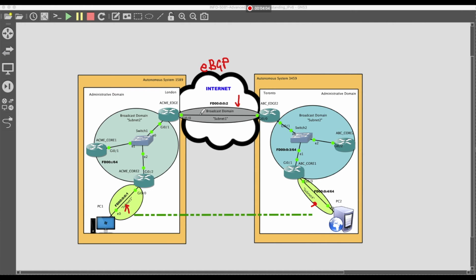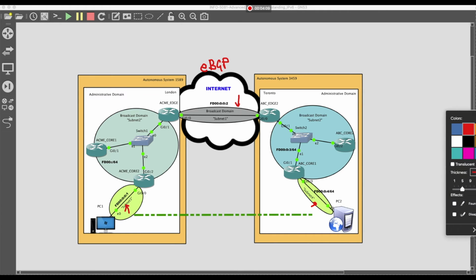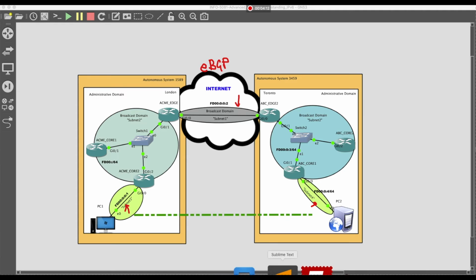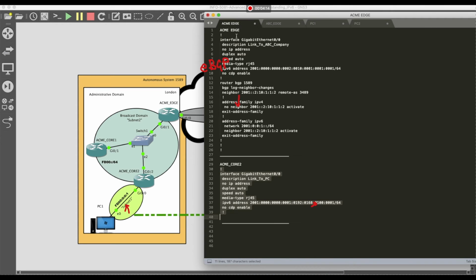And that's what I've configured here. So I want to show you my configuration. Okay? So very simple. On Acme Edge, as you can see, I've configured the interface to be a public interface, hence the IPv6 prefix 2001. And then I have the router BGP.